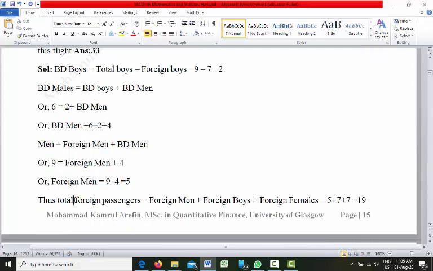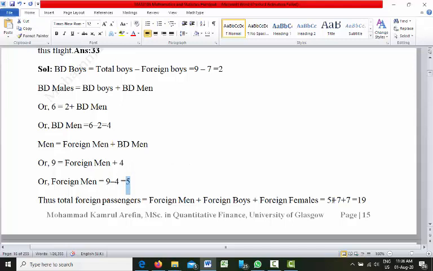So thus total foreign passengers will be foreign men plus foreign boys plus foreign females. Foreign men, we have seen that we have total 5 foreign men.